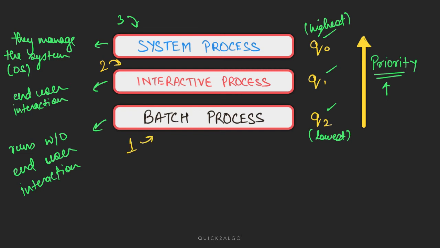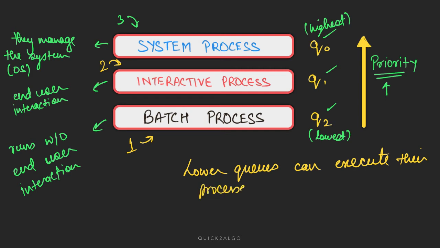Now, one thing you should keep in mind: lower queues can execute their processes, or we can also say that lower queues can give their process for execution to the CPU, only when higher priority queues are empty.